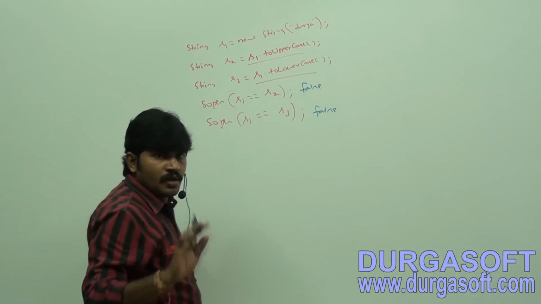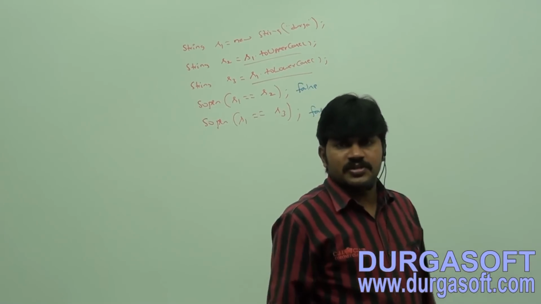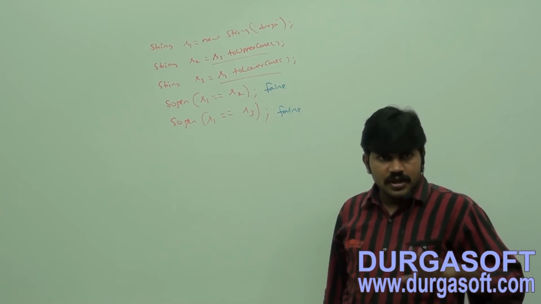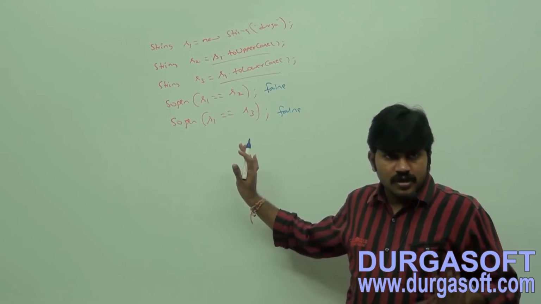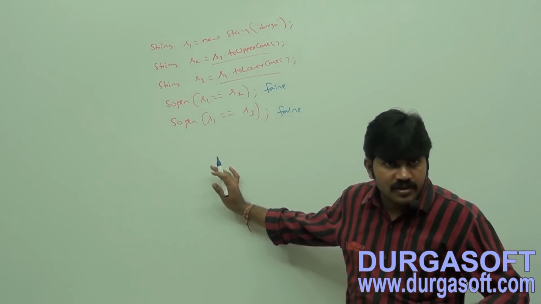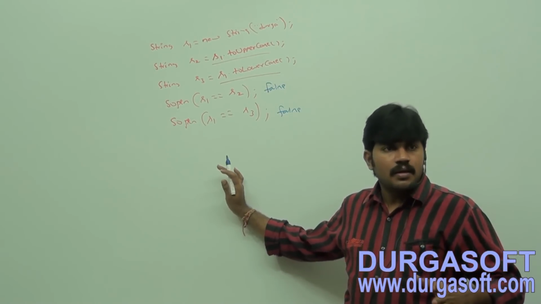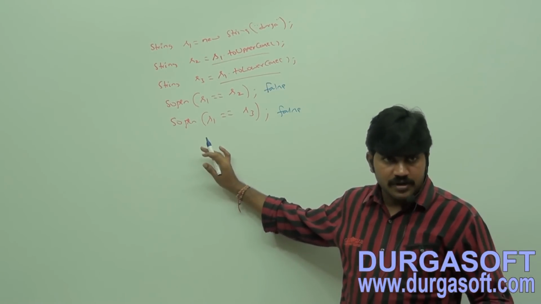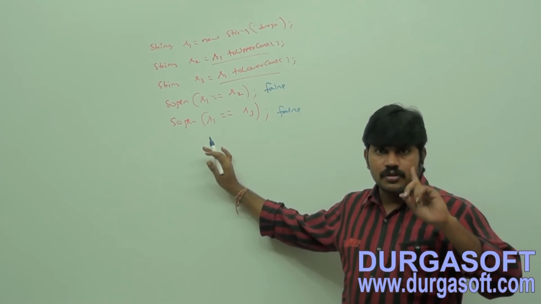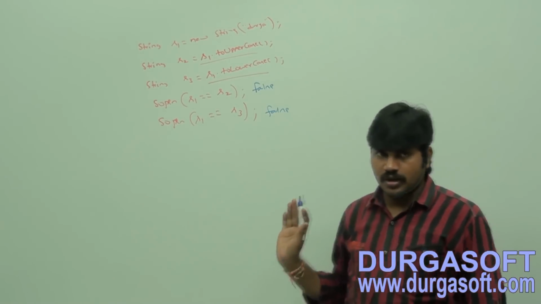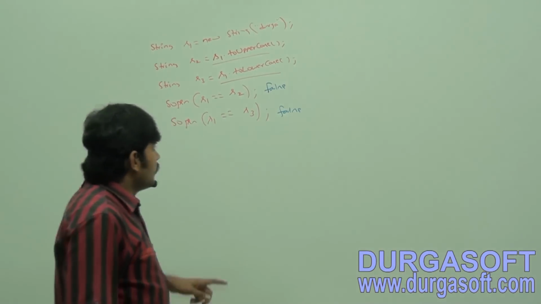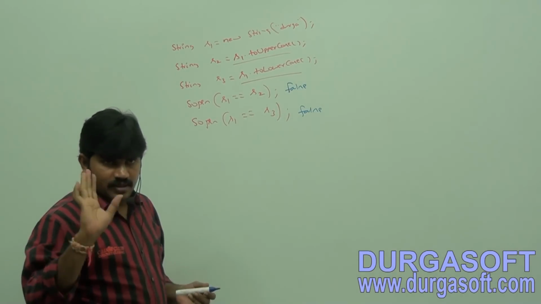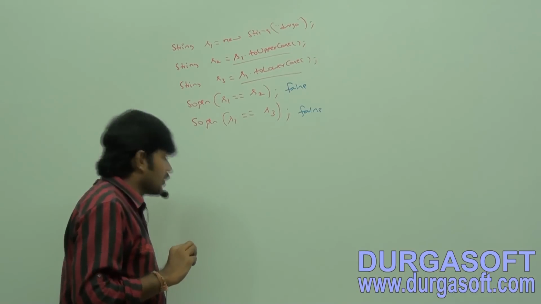False. Up to this, is any explanation required? Are you able to understand up to this? Can I continue further? Yes, up to this no explanation is required. Correct, right? But make sure that something goes wrong here. We are not going to get false, false as the answer. Take a bit special care.